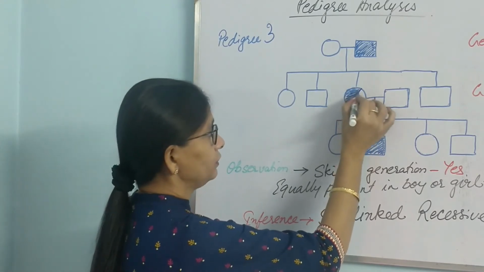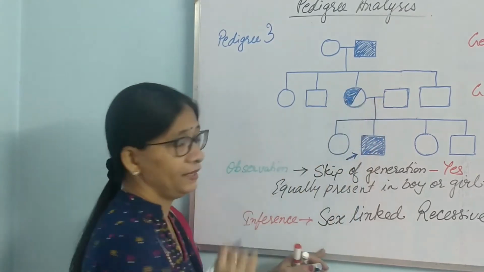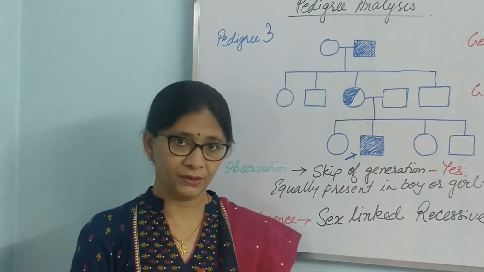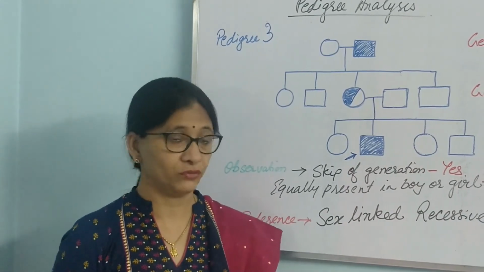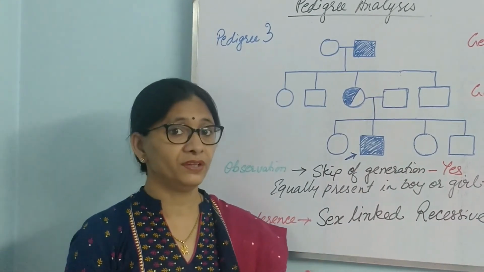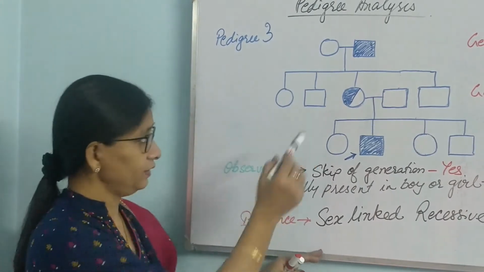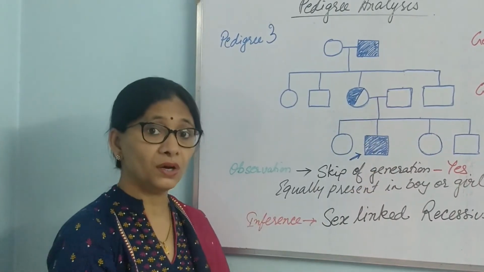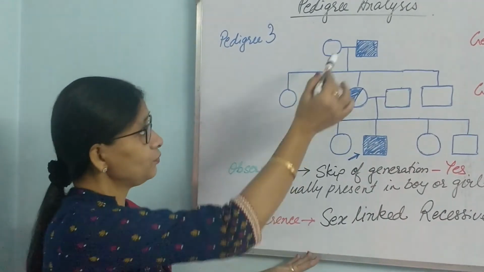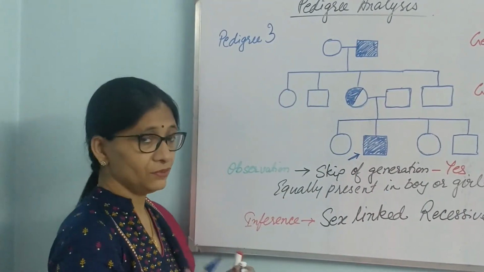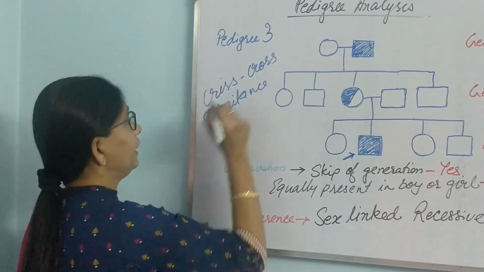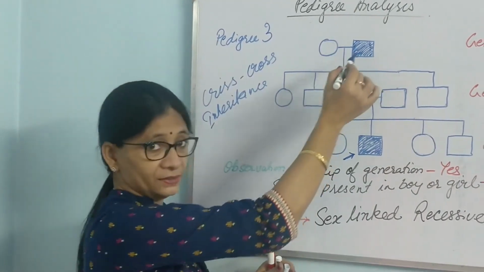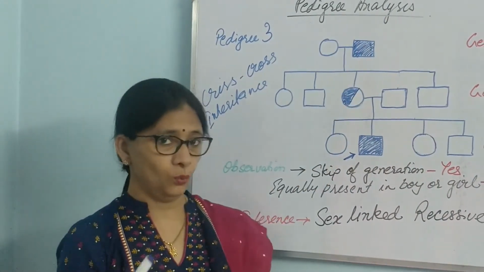But my dear students, this will not be given in your question paper if you happen to get such kind of question. Carriers are not shown, because otherwise it becomes very easy. Okay, she is a carrier, and she has passed it to her son. So this particular inheritance is also known as crisscross inheritance, because from poor father, he had 1 X chromosome which